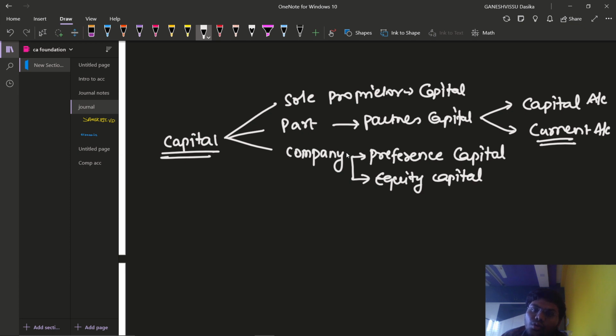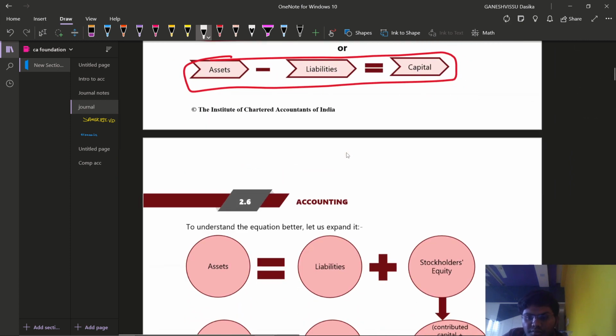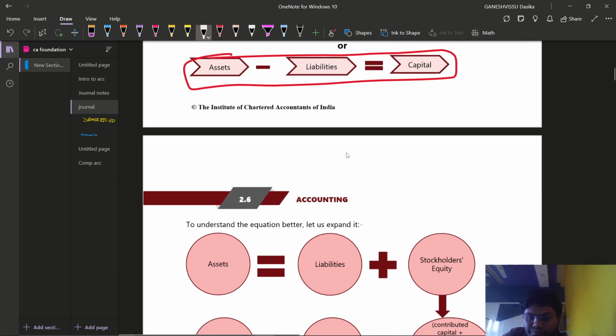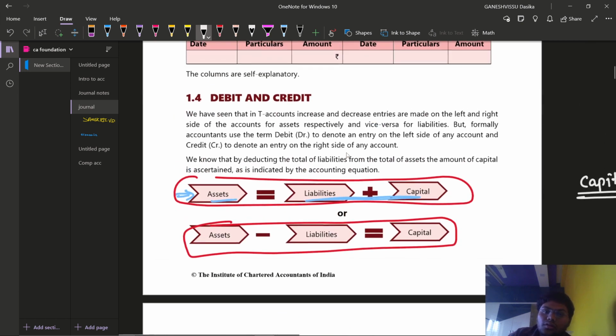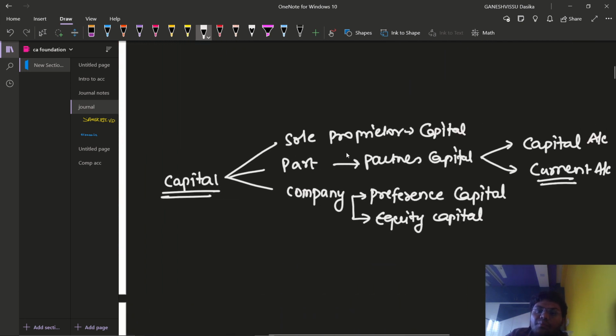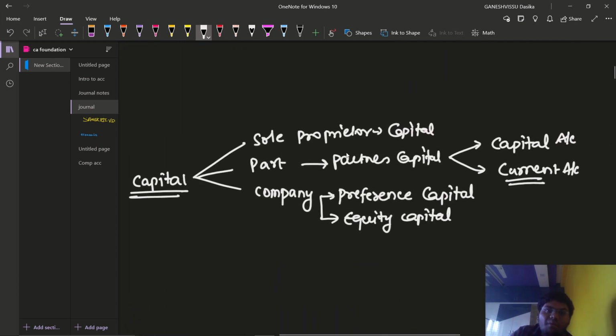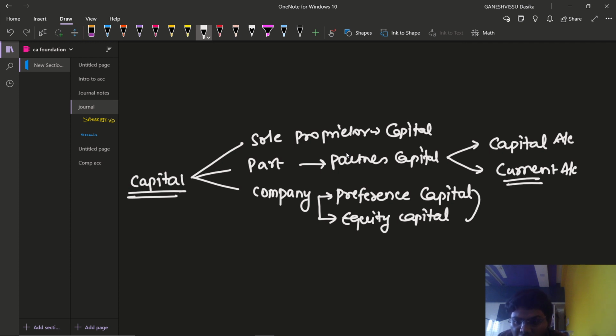I think you know about preference shares and equity shares, and of course, in detail we are going to learn in company accounts. Now, what does it mean by capital here? This preference capital or equity capital is nothing but the capital which is owned by the members, or we can call them shareholders.